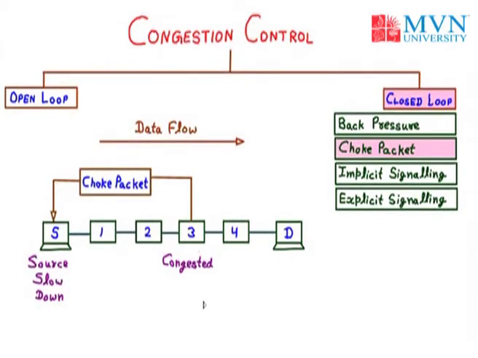Now you may have a question that the choke packet is similar to back pressure, because in back pressure the source is informed about the congestion, and in the choke packet again the source is informed about the congestion. But the difference is that in back pressure, we send the message within the data packet, but in the choke packet, we send a separate packet to the source. So that is all about the choke packet.